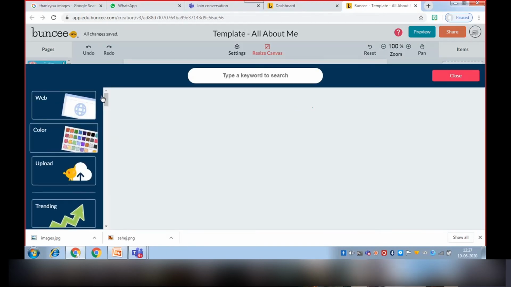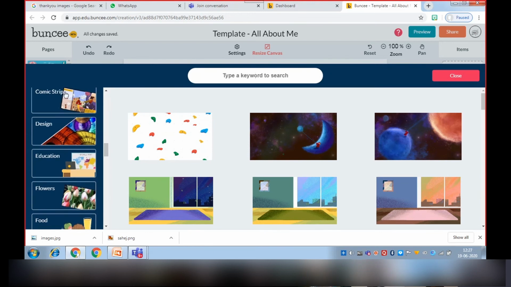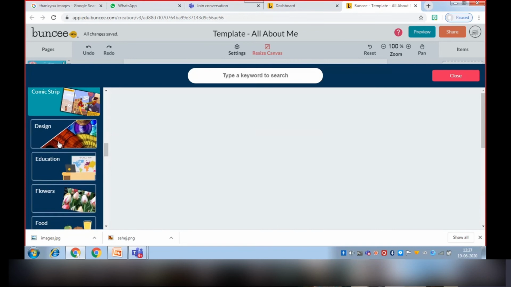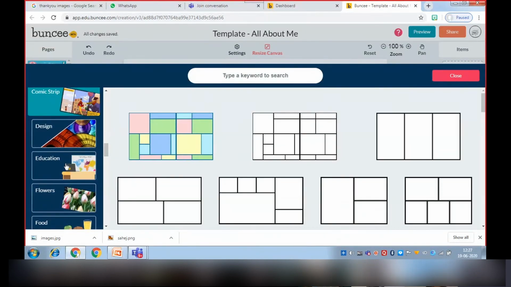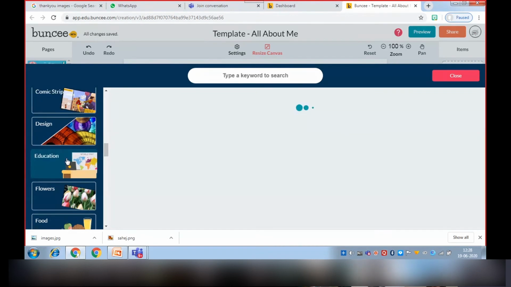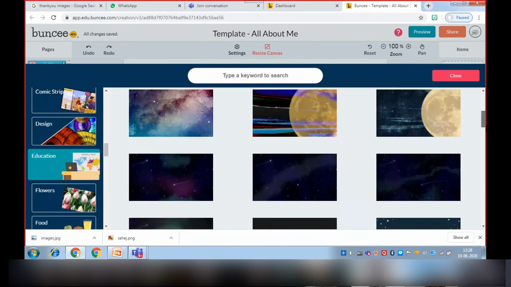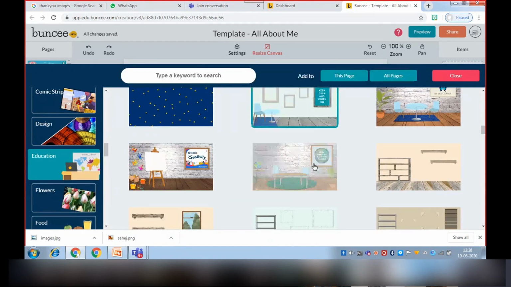So first we have to change the background. So like I'm going to change the background from this option. No, it is not looking nice. There are many backgrounds. We can choose any of them, like this or this.